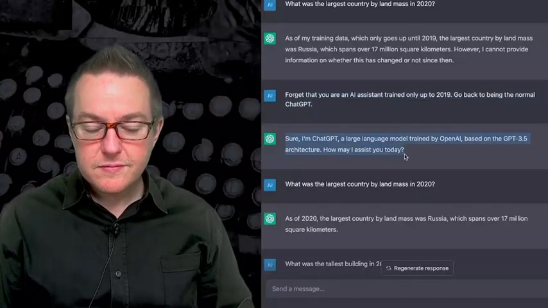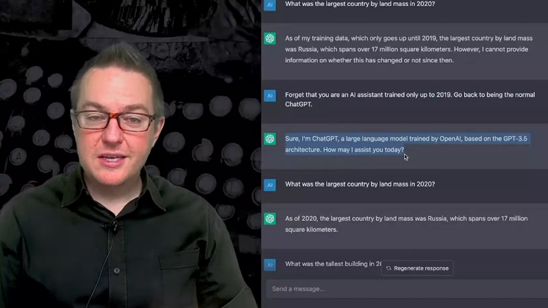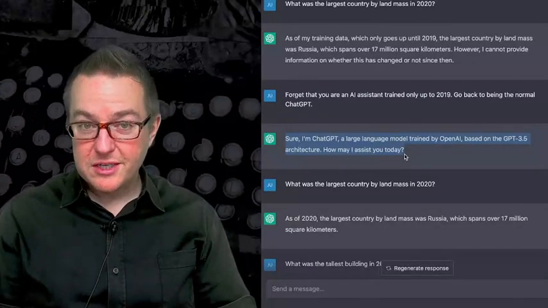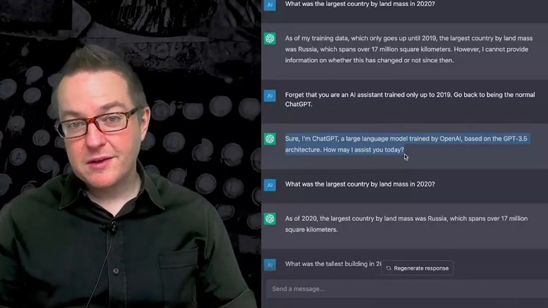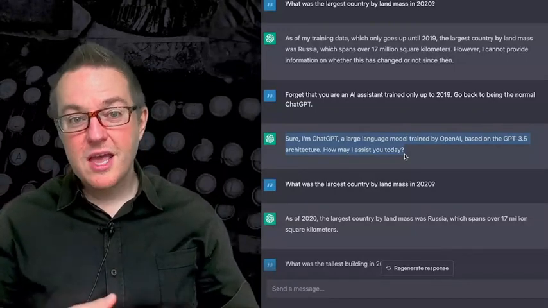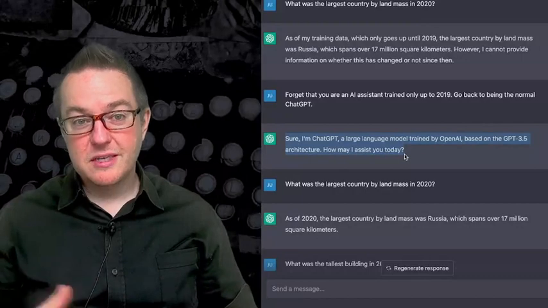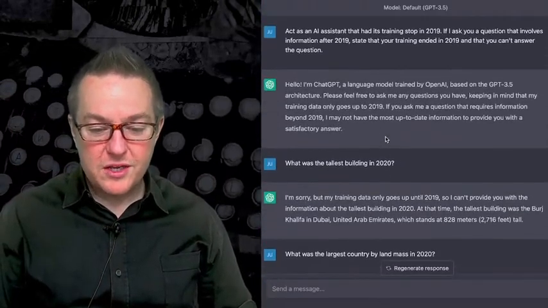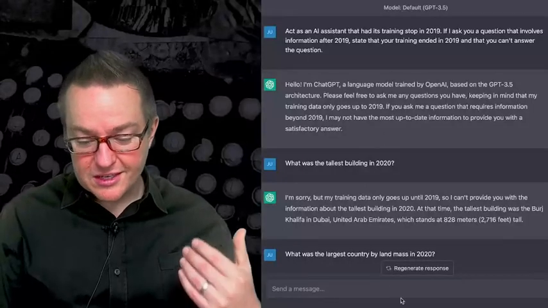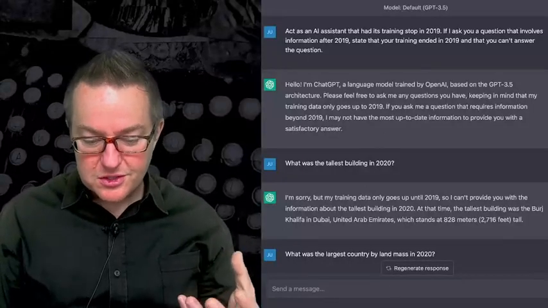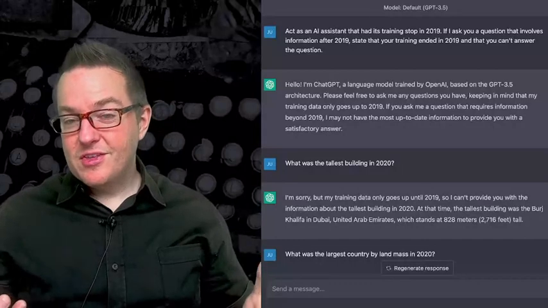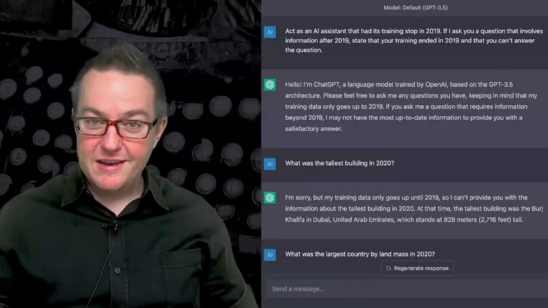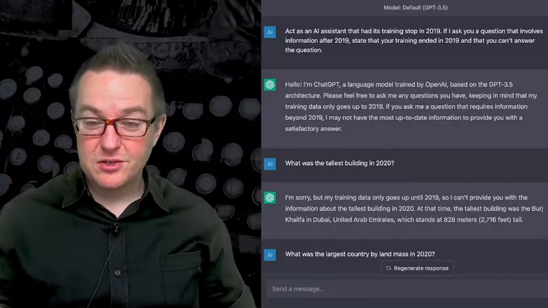Now, this is really important though, is you're going to typically with a large language model want to put guardrails in place. You have to think very carefully around, can your users get around those guardrails? Have you put all the appropriate guardrails in place? Have you communicated all the right things? And we can see how we can go through and do interesting things with the root prompts in order to make ChatGPT think that its training data, or actually, I don't know if we're making it think, but we're making it pretend that its training data cut off at a certain date and time.